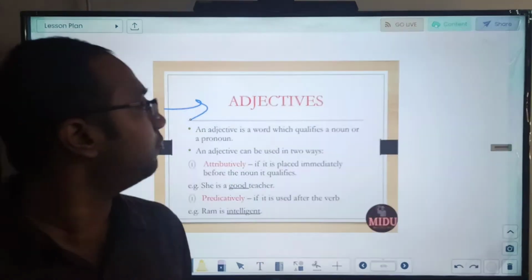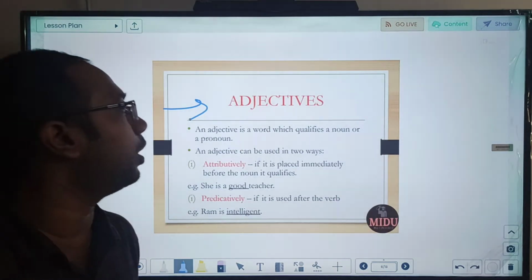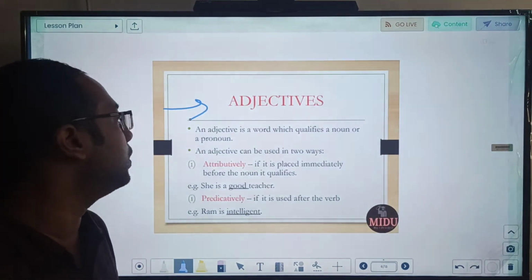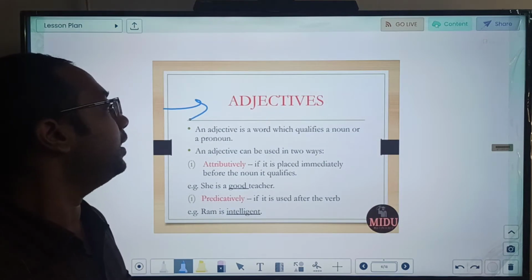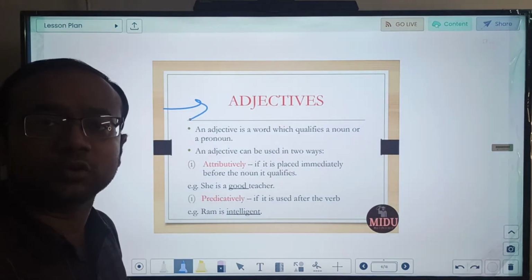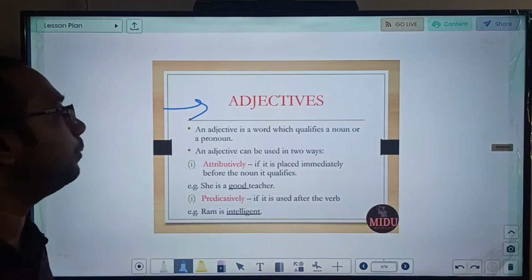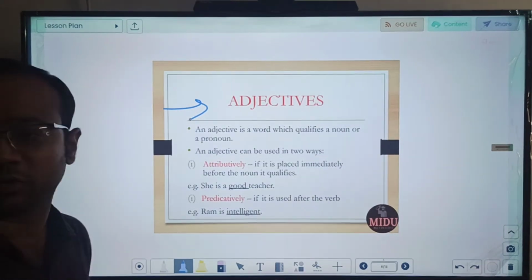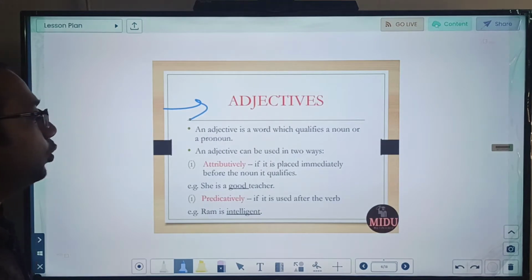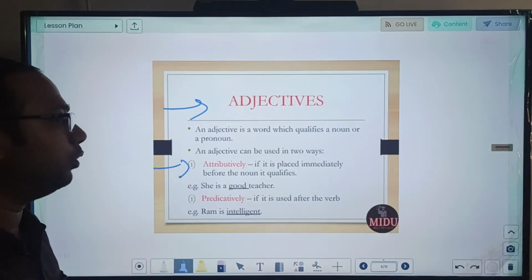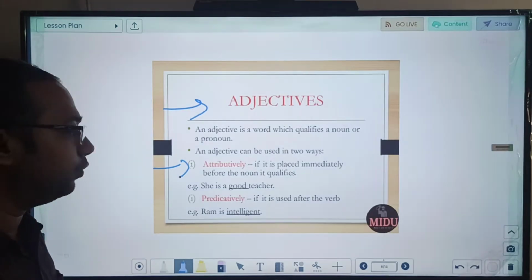An adjective is a word which qualifies a noun or a pronoun. This is the basic definition of adjective every one of us knows. We will be dealing today with various rules for correct usage of adjectives. First of all, let us see 2 types of usage of adjective which are possible. An adjective can be used attributively. If it is placed immediately before the noun it qualifies, this is known as attributive usage.